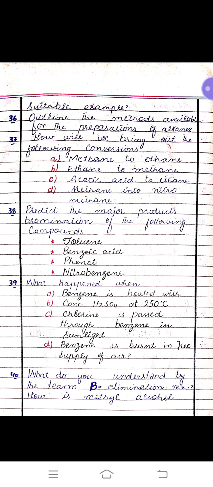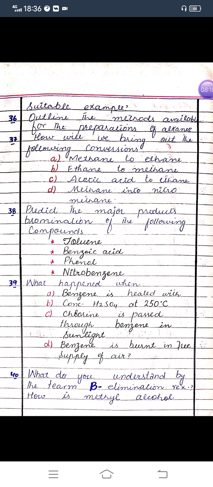A statement is methane to ethane. B, ethane to methane. C is acetic acid to ethane. D, methane into nitromethane. Question 38: predict the major products of bromination of the following compounds: toluene, benzoic acid, phenol, nitrobenzene.